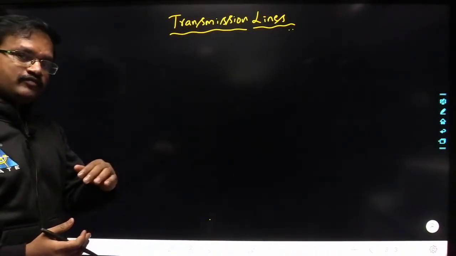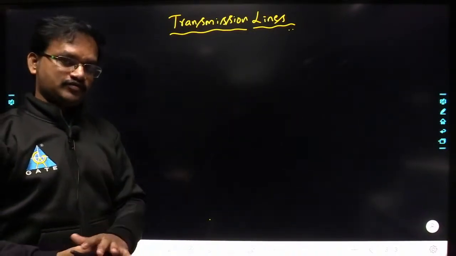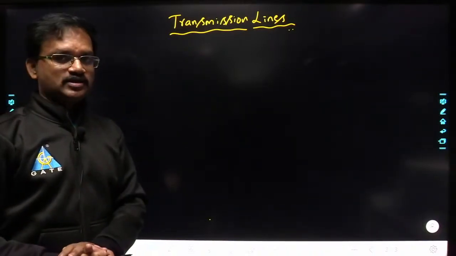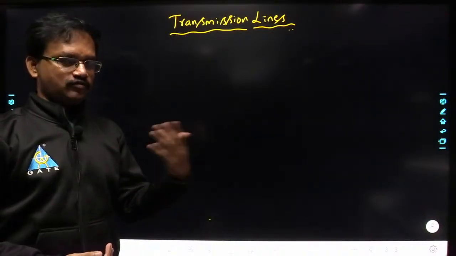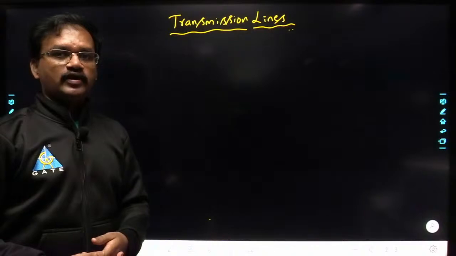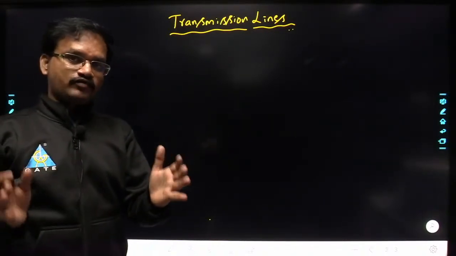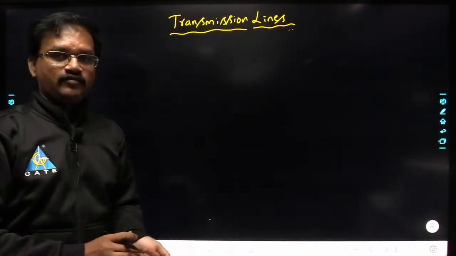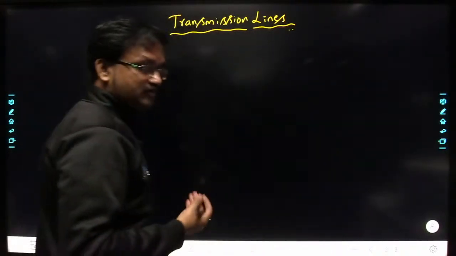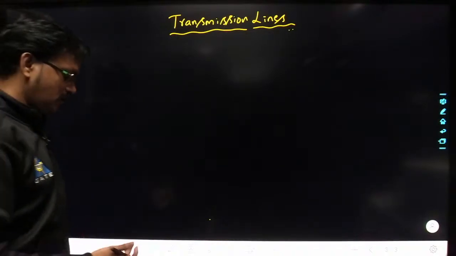See, in uniform plane waves you are going to study about the traveling waves, and in transmission lines you will get standing wave patterns on the transmission line. We will analyze that standing wave pattern and all those things also. Next, once you enter into waveguides, there you are going to get the combination of traveling wave pattern as well as standing wave pattern. Understood? Okay. So that's why understanding the nature of the wave is very, very important, right?